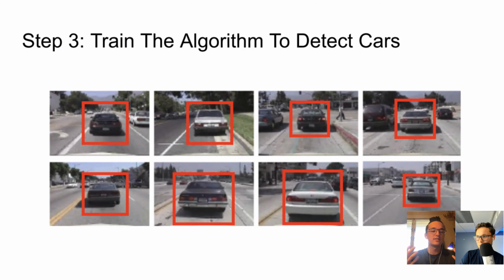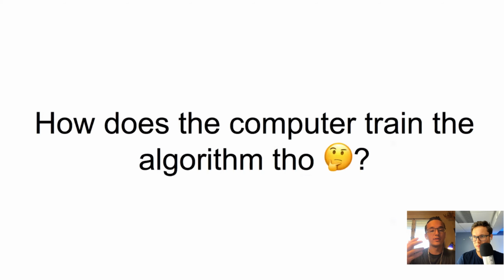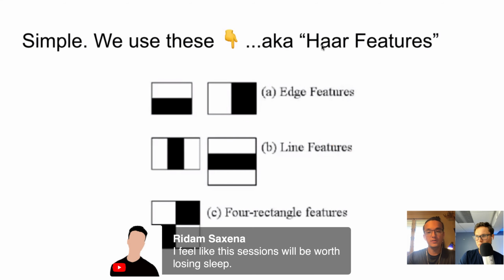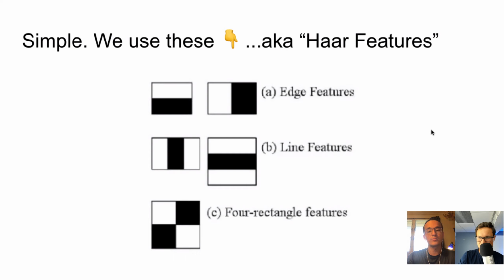If you guys already watched the face detection video, there's a more in-depth explanation of how the algorithm actually works, so definitely check that out. I'll pop that in the description later. Very similar kind of program, but here I'm still giving an explanation. So how does the computer train the algorithm? Simple. We use Haar features. There's an algorithm called Haar Cascade, which we're going to be using in this program. It's pretty simple, but I'm just going to explain what it is.